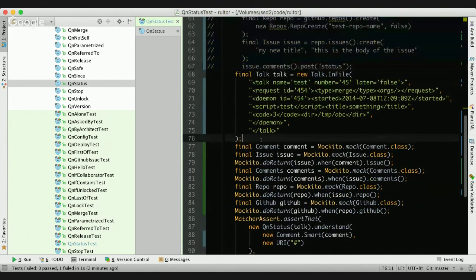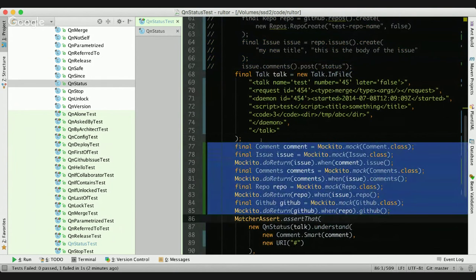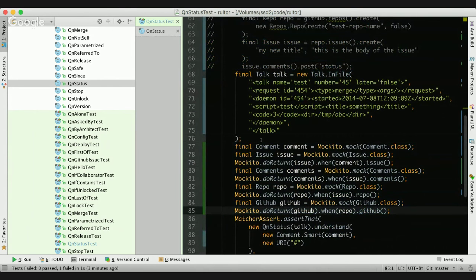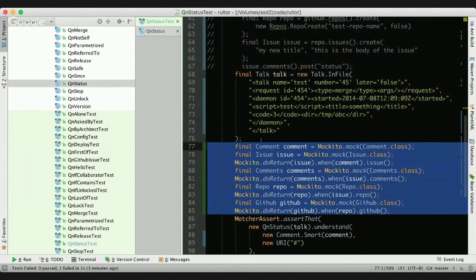The second problem with mocking is that this code will become way longer, like I just explained. I will have to mock and mock and mock. So this code will be way longer, and we will have to reproduce it in every single unit test. Every time we're using this GitHub library and need to mock it, this amount of lines, or maybe more, we will have to copy from unit test to unit test.